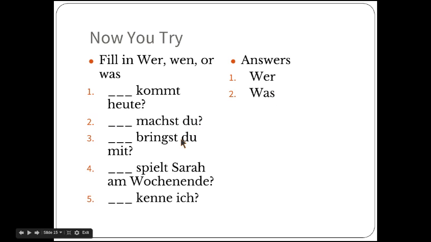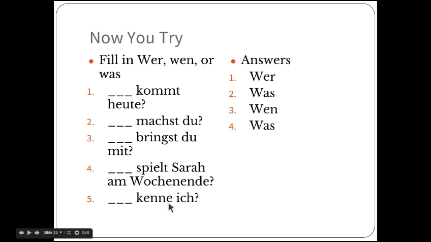It's you. Number 3, blank bringst du mit. We got du again here, and it's the one that's bringing along. So we actually want to know either was or wen. Either one of those answers will work. In this case, I wrote wen, but you could also ask what are you bringing or whom are you bringing along. So either one of those works, although right here I have wen. Number 4, blank spielt Sarah am Wochenende. Spielen means to play, so this would be what does Sarah play on the weekend? Not whom does she play on the weekend, but what. So your answer for number 4 is was.